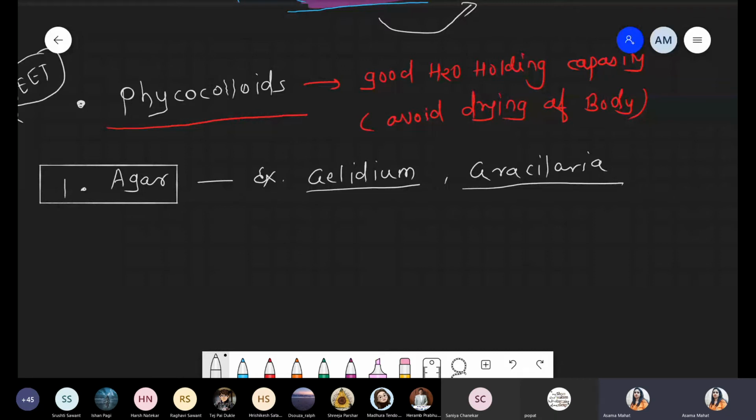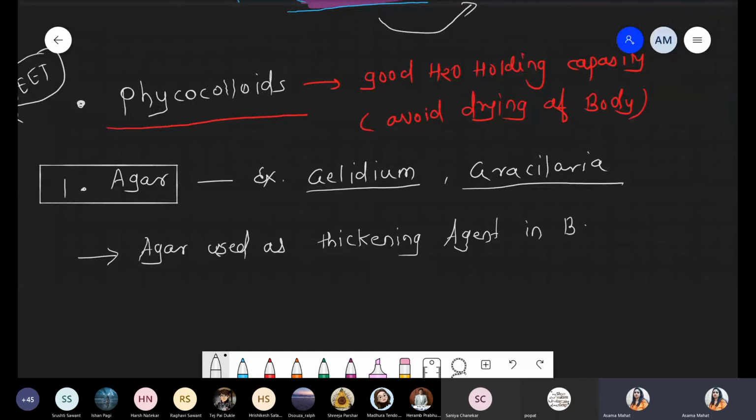And what are its uses? Agar is used as a thickening agent in bakery products.